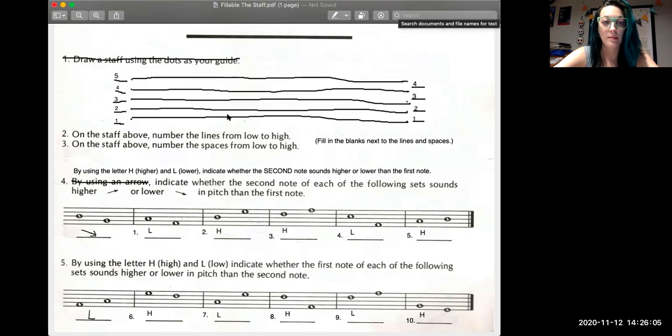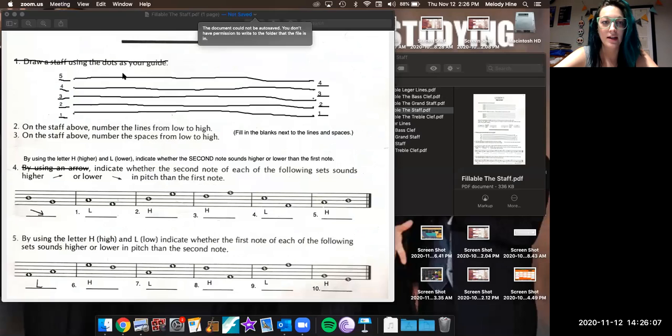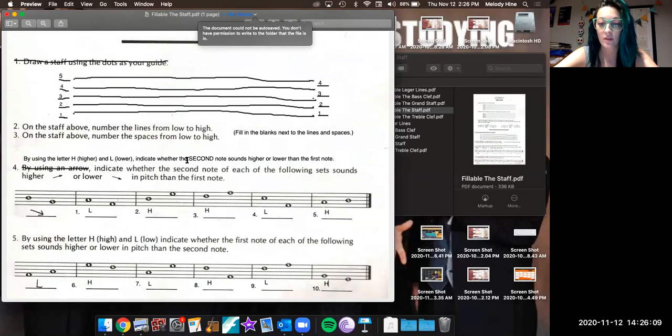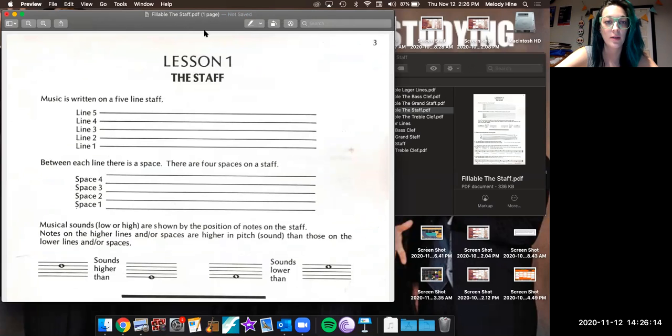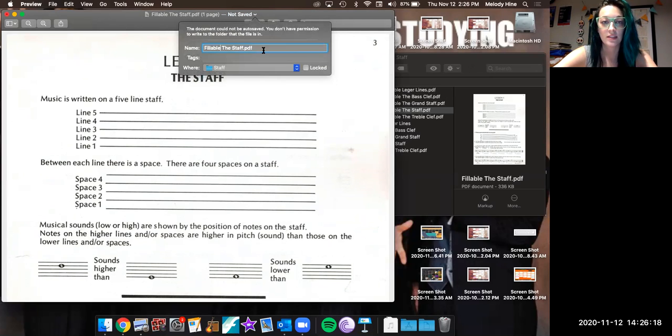Now, remember, if you are on a Mac of some kind, once you are done here, what you're going to do is go up to the top of the page and you're going to change the name to say your name, the staff.pdf. You can click enter after that so that it'll save what you just did. It'll save it as a new title.